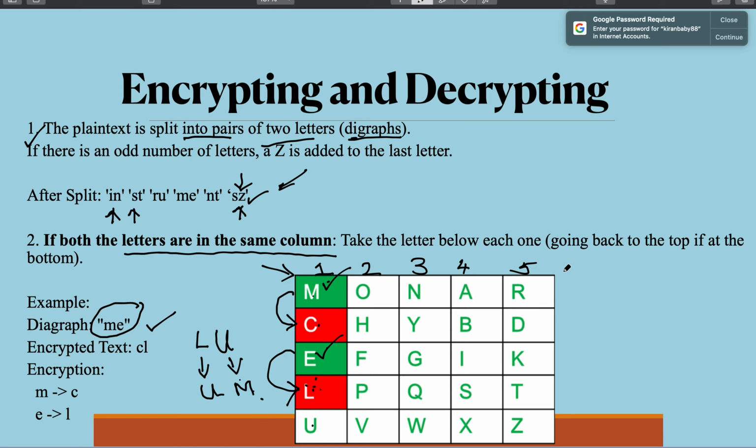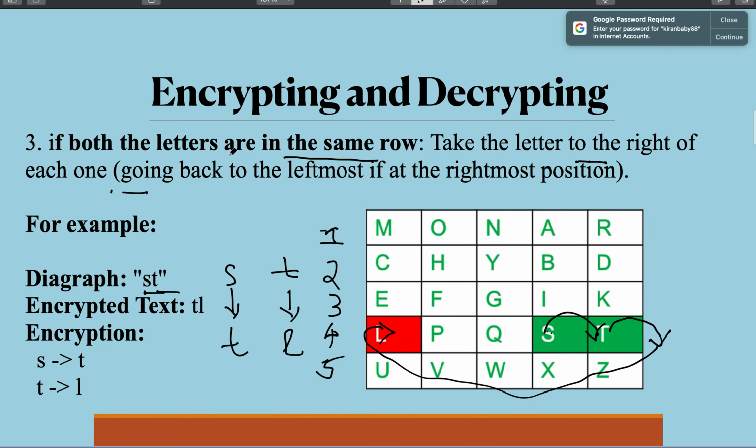The next thing you have to do is split the plain text letters into digraphs, and take each digraph and check for the 3 rules. If they lie in the same column, take the letter that comes just below it.